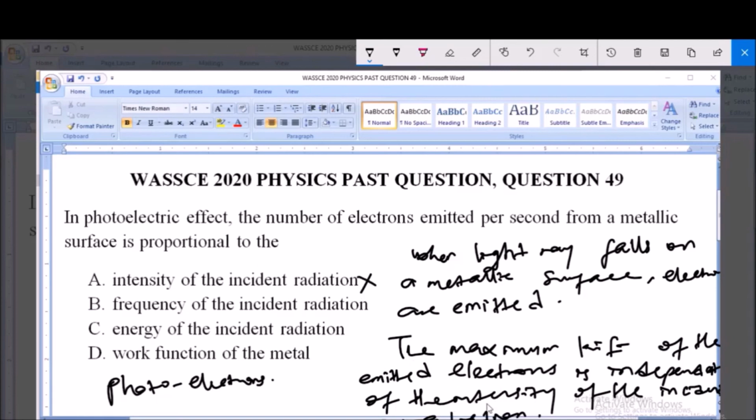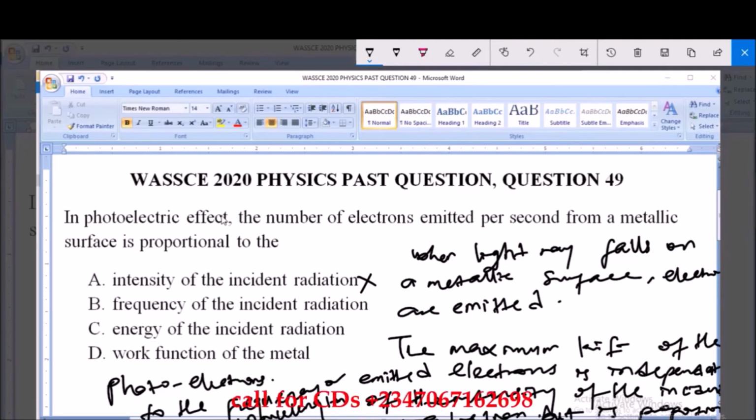It is independent of the intensity of the incident radiation, but is proportional to the frequency. It is proportional to either the frequency or wavelength of this radiation or the incident light.